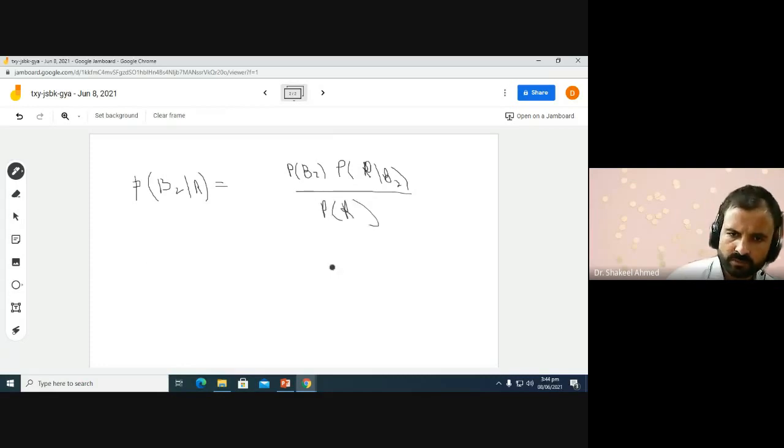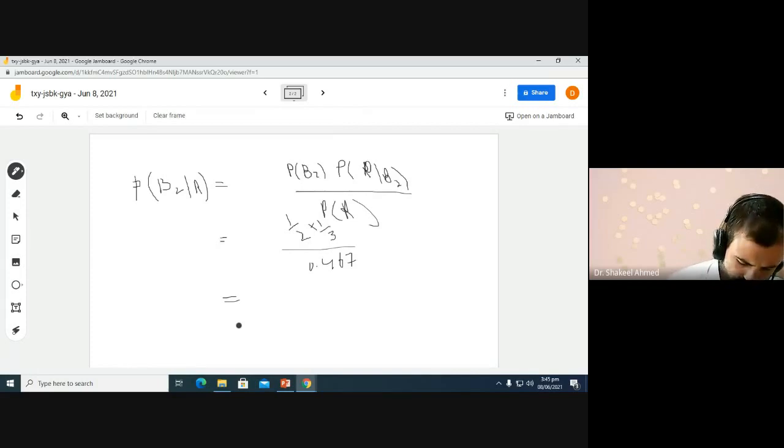This is the total probability as we already computed. Probability of selecting box 2 is 1 by 2 and probability of selecting a red ball from box 2 is 1 by 3. So we have 1 by 2 times 1 by 3, and we have 0.467 probability of getting a red ball from the two boxes.